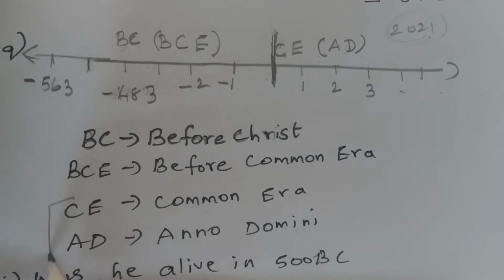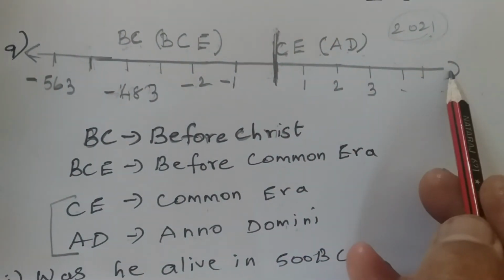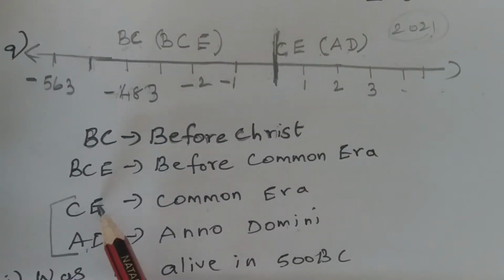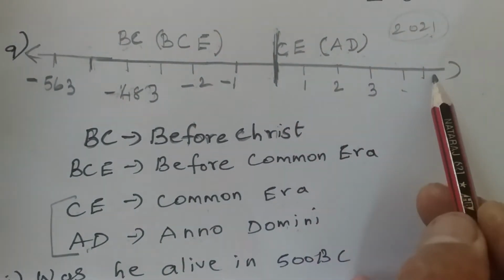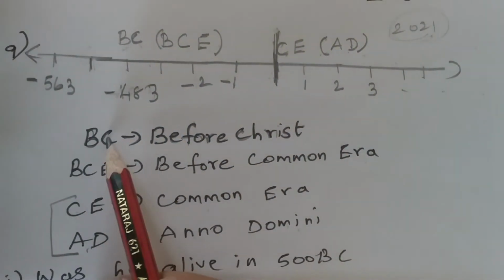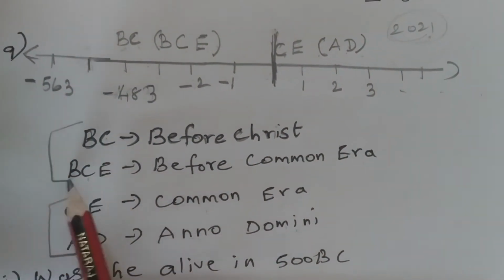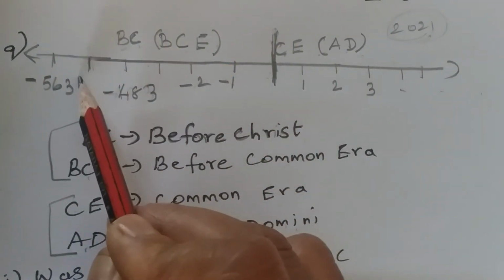These both mean the same, after Jesus Christ. Common era and Anno Domini both mean the same, that is, after Christ was born. Now BC and BCE also both mean the same. They are before Christ was born.